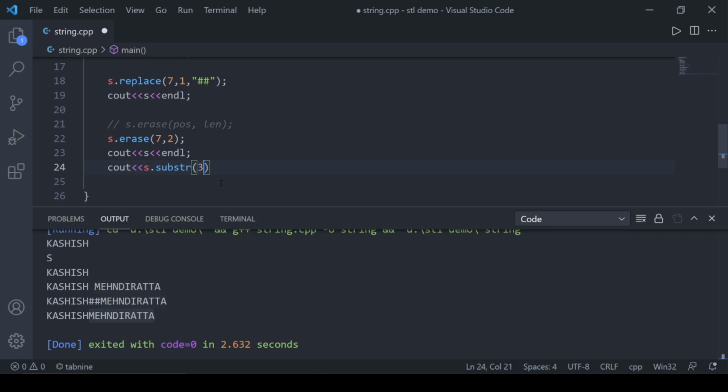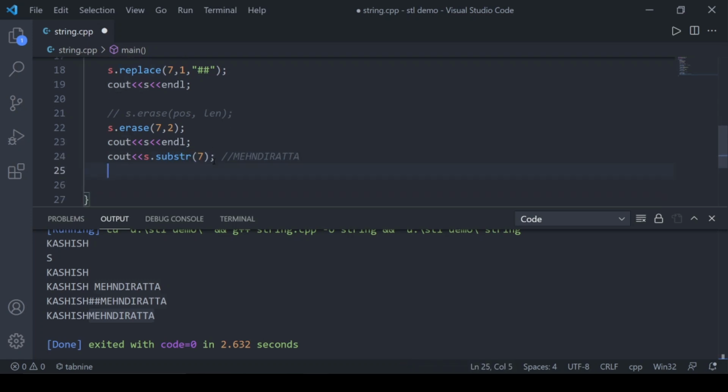But if I specify just 3, then it would be from the 3rd character to the end, if I don't specify length. If I specify 2, that means from the 3rd character, 2 characters long. So if I say substr 7, it would be Mehendirata, from 7 to the end. If I say substr 7,2, then it would be Me.